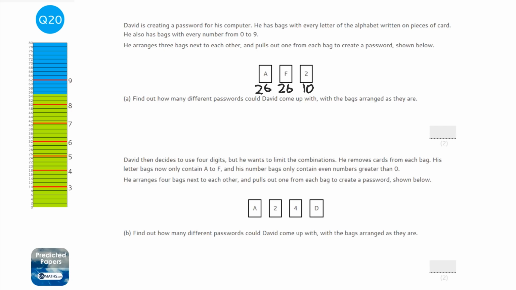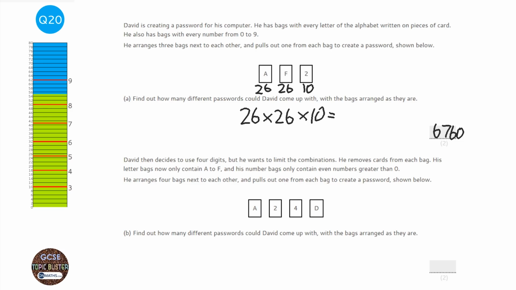And to get the amount of combinations, all we do is 26 times 26 times 10, and we'll have a calculator for this, so 26 times 26 times 10, which is 6,760, which seems quite a lot, but there we go.